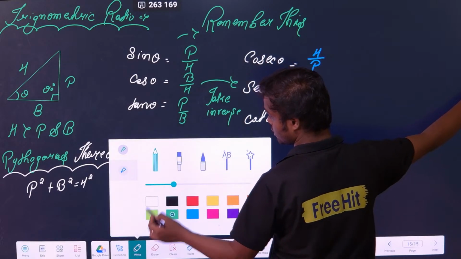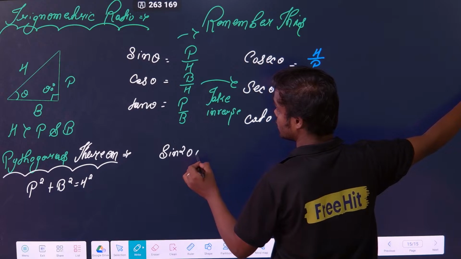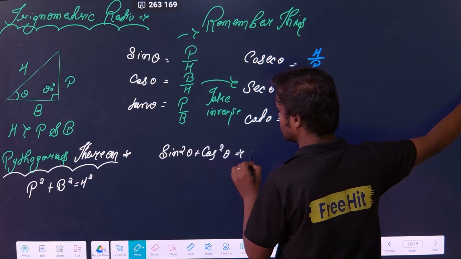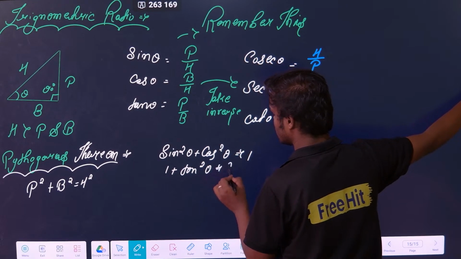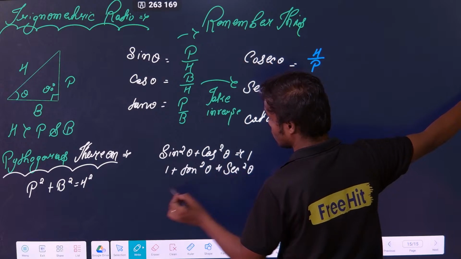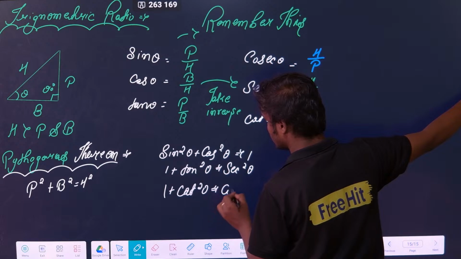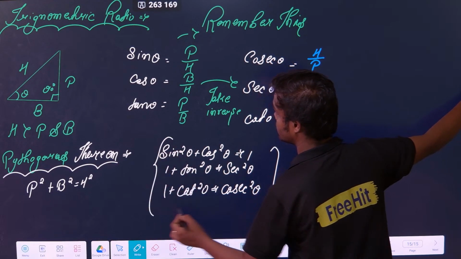Next, one very important result in trigonometry, I hope you know, is sin square theta plus cos square theta is always equal to 1. 1 plus tan square theta is equal to sec square theta. 1 plus cot square theta is equal to cosec square theta. So these are the three very important results.